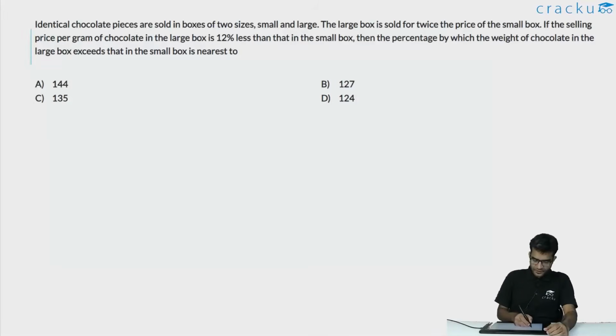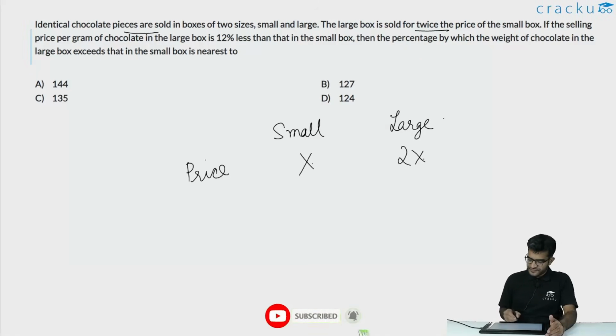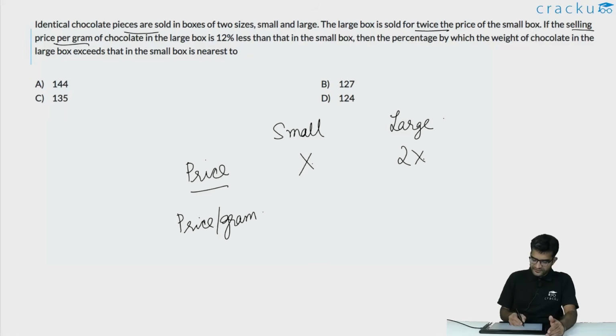In this question, we are told that identical chocolate pieces are sold in two different types of boxes. One is a small box and one is a large box. The price of the large box is twice the price of the small box. So if you assume that the price of a small box is x, then the price of a large box is 2x. But the selling price per gram of the large box is 12% less than that of the small box.